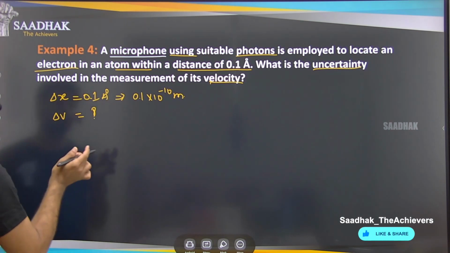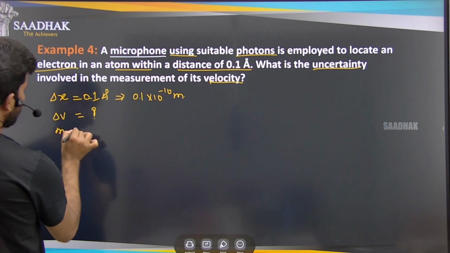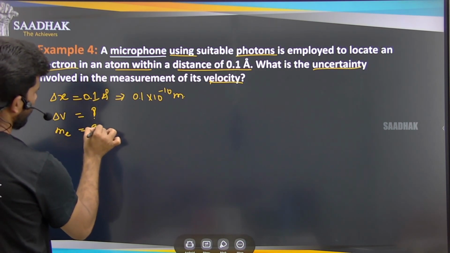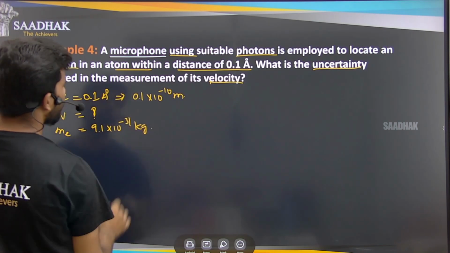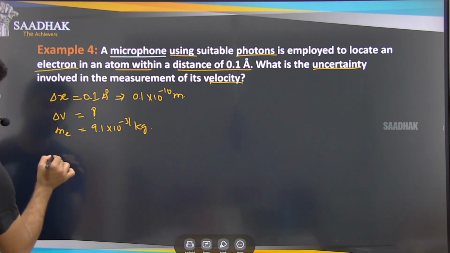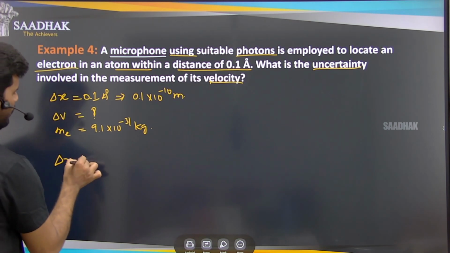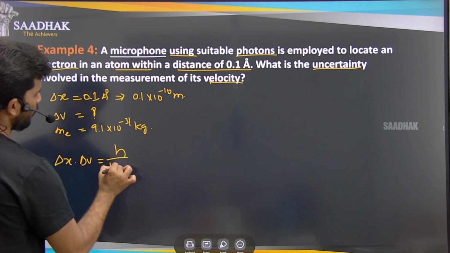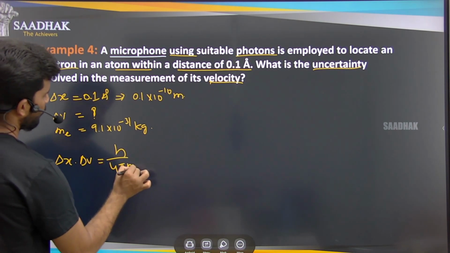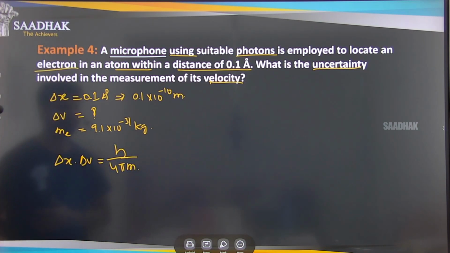Here the mass is nothing but the mass of the electron, 9.1 into 10 to the power of minus 31 kg. Now we have to find out this V. We know that delta X into delta V is equal to h by 4 pi m. This is the formula that we can use here.